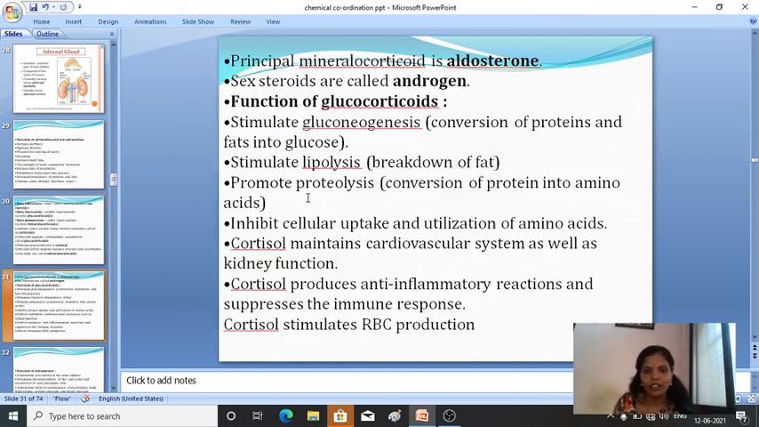Okay. Next, the principal mineralocorticoid is aldosterone. Sex steroids are called androgens.